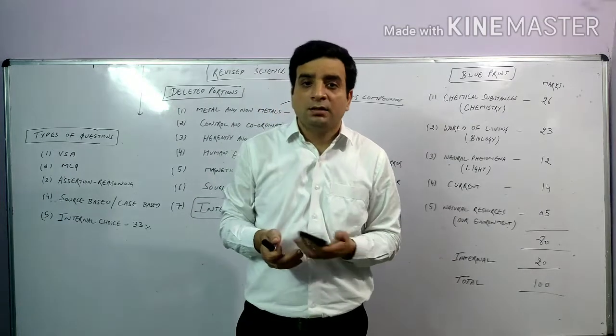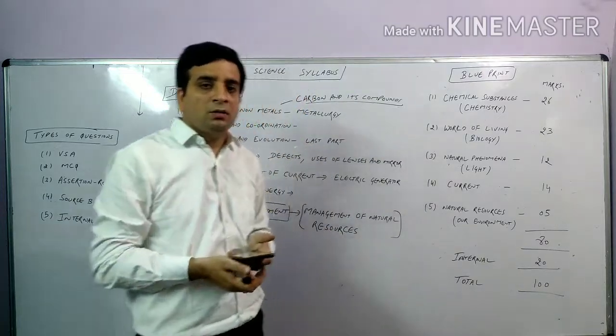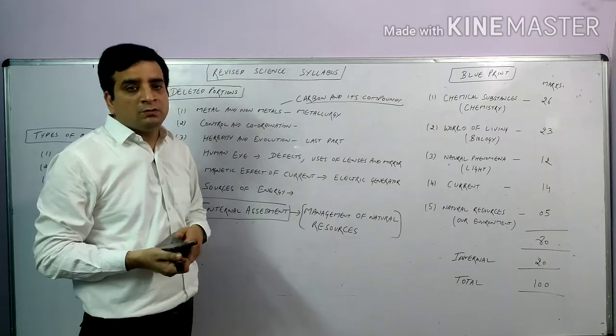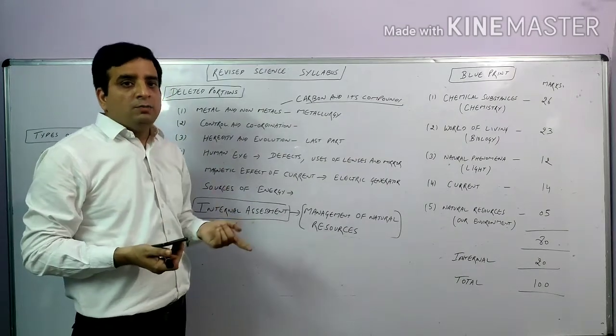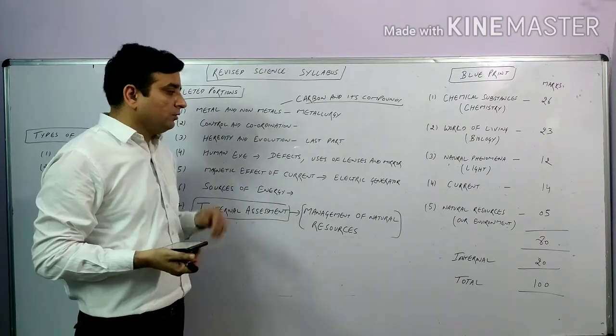Next is the effect of current. The electricity chapter that we are doing is still part of the syllabus. Everything we are doing with the electricity chapter is part of your syllabus. The portion that has been deleted is the next chapter, the magnetic effect of current.